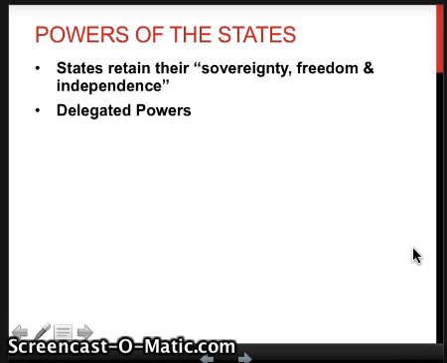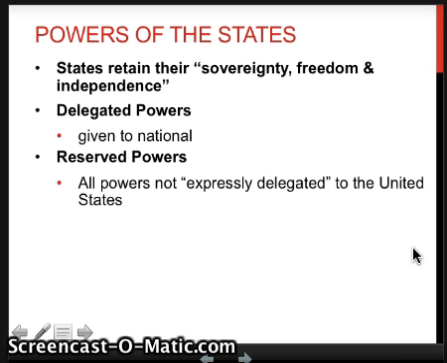We have delegated powers, those that are given to the national government. Reserved powers, all those that are not delegated, are reserved for the states. Now, originally, there were only a few delegated powers: the power over commerce, business, power over war, power over diplomacy and trade. That's not all that many things. Everything else was then given to the states. States could decide marriage, religion, speech, what to do with guns, etc., etc., etc. All that was left up to the states. Education, health care, roads, state powers.